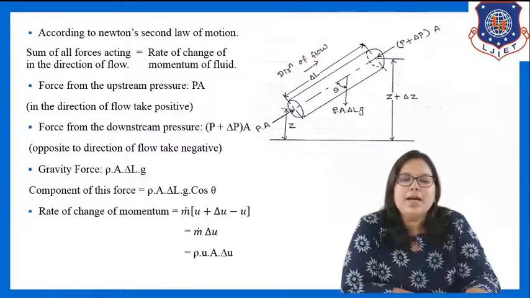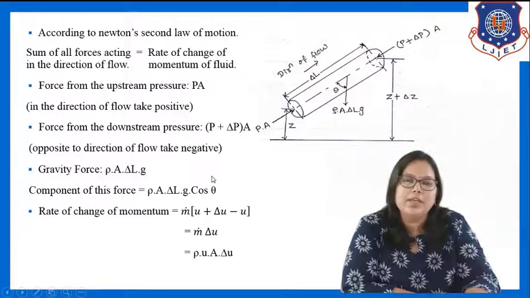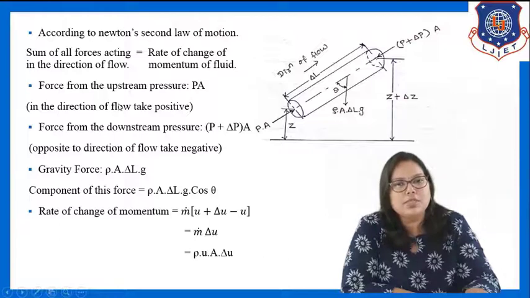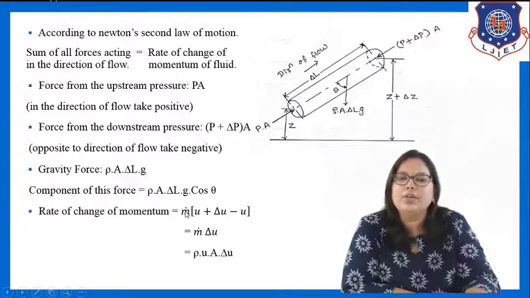Fine. Now we have all the equations: all the equations of the forces and the equation of rate of change of momentum. So now what we have to do is put all these equations in the main equation of Newton's second law of motion, which is sum of all the forces acting in the direction of flow is equal to rate of change of momentum.